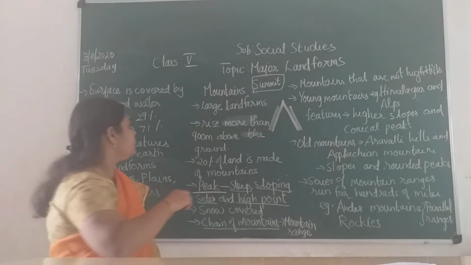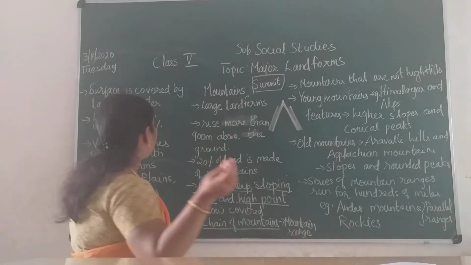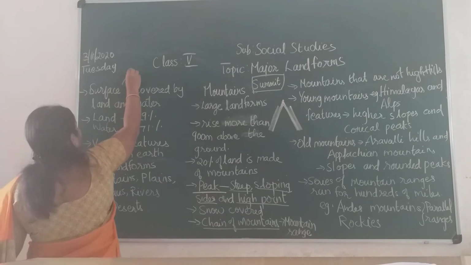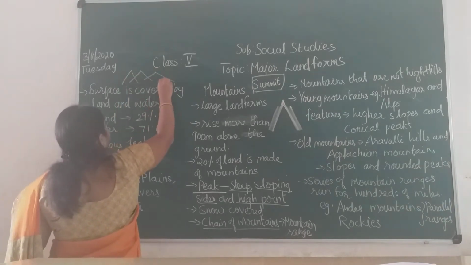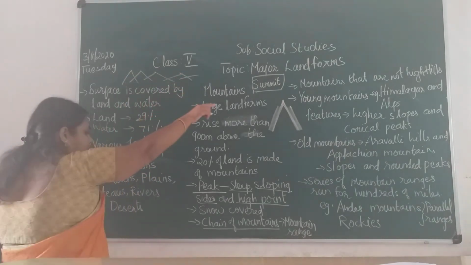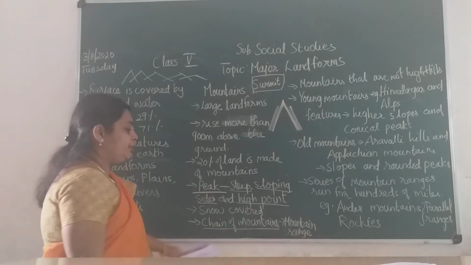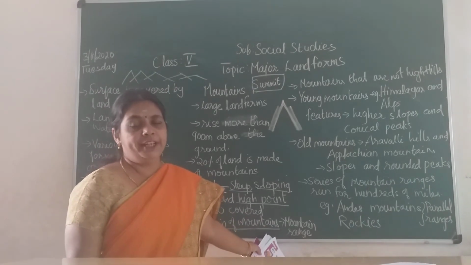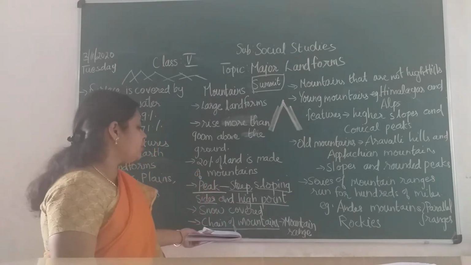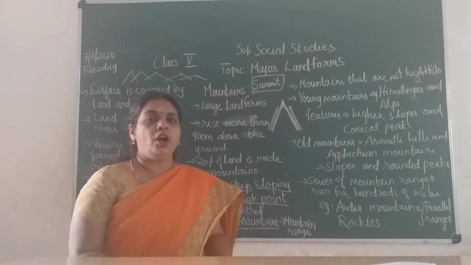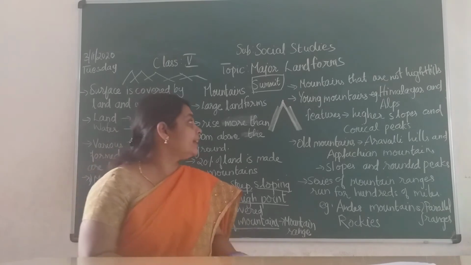Okay, children. So like this, when you draw the picture of mountains also, how will you draw? Like this. Like this only you will draw. So this series of mountains or a chain of mountains, you call it a mountain range. Okay. The chain of mountains, you call it a mountain range.